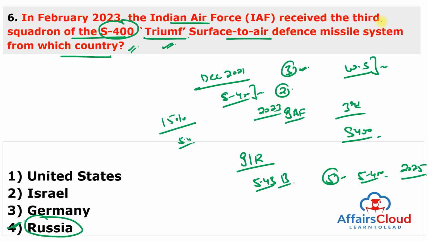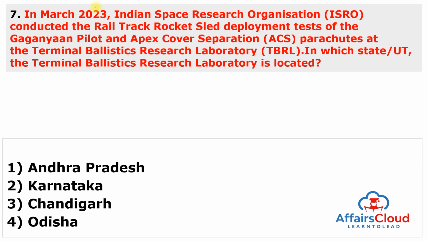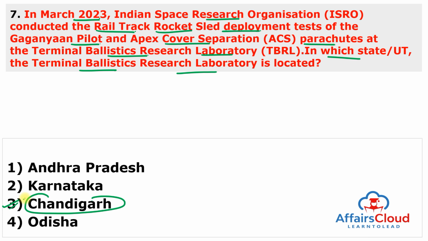Moving to next question. In March 2023, Indian Space Research Organization or ISRO conducted the Rail Track Rocket Sled development test of the Gaganyaan pilot and apex cover separation parachutes at the Terminal Ballistics Research Laboratory. In which state or UT is this Terminal Ballistics Research Laboratory located? And this is located in Chandigarh. Static question, you can remember from the slide.